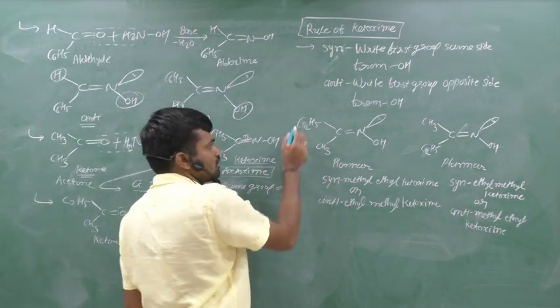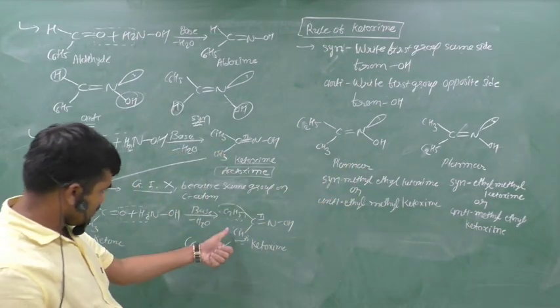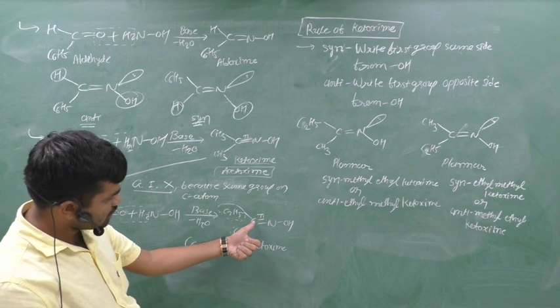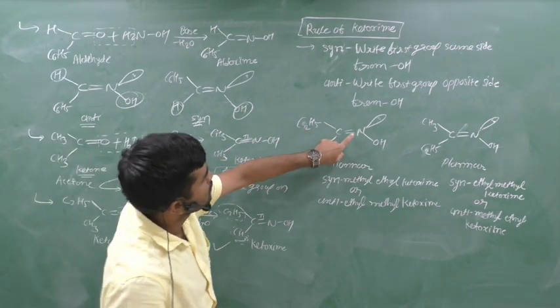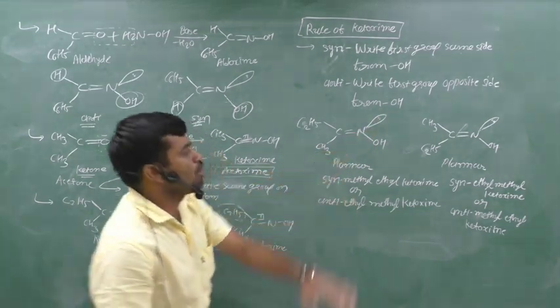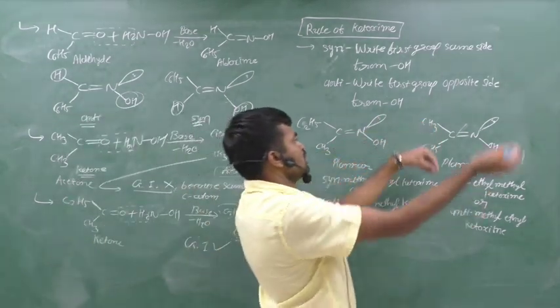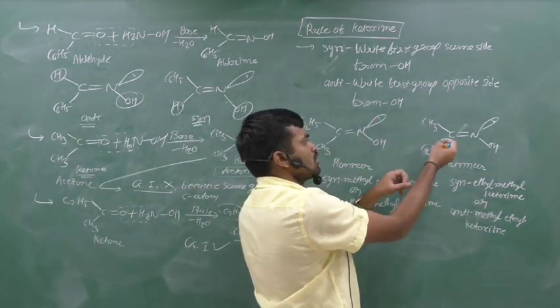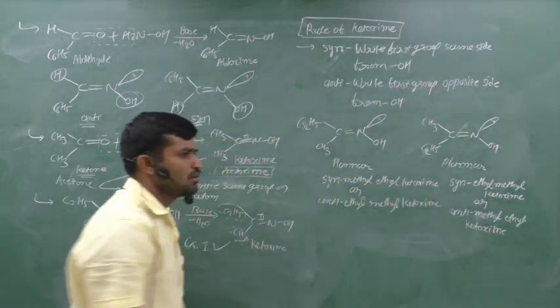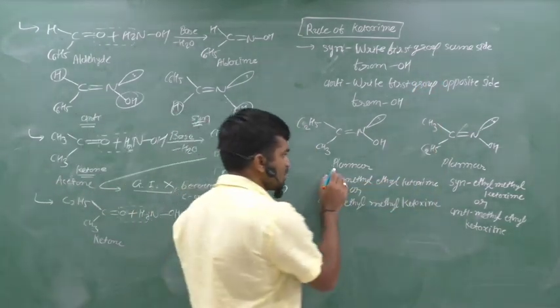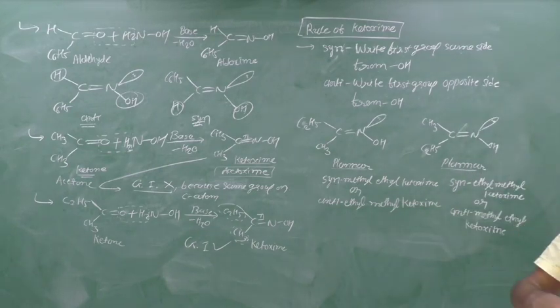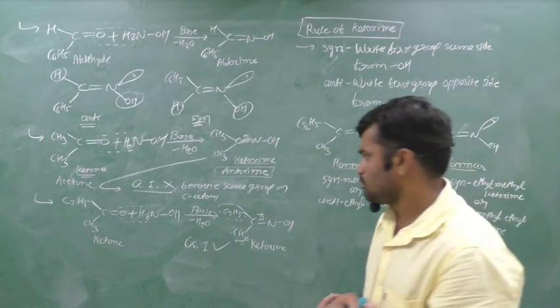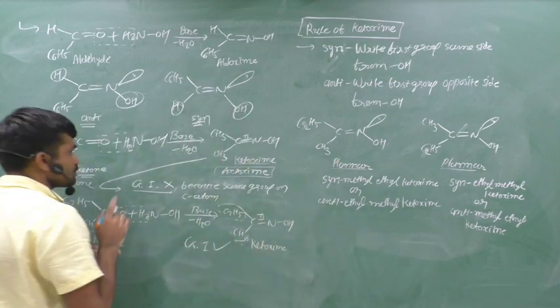First of all, we have the structure like that: C2H5 C CH3 double bond N OH with a lone pair, and this other form is the twisted form of that. CH3 comes on the upper side and C2H5 on the lower side. Remember that both of these compounds are planar, present in one plane.